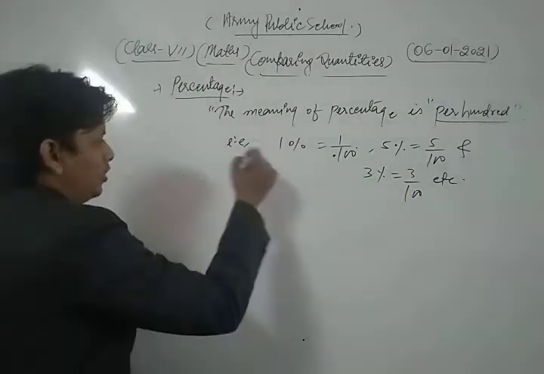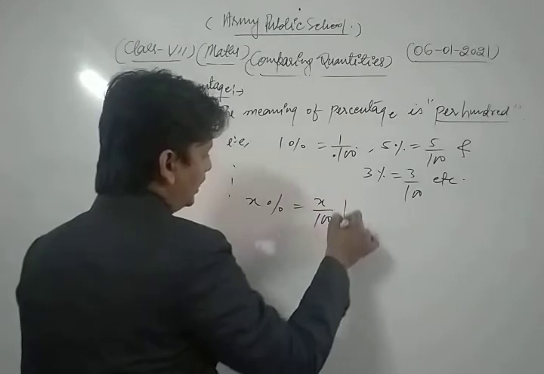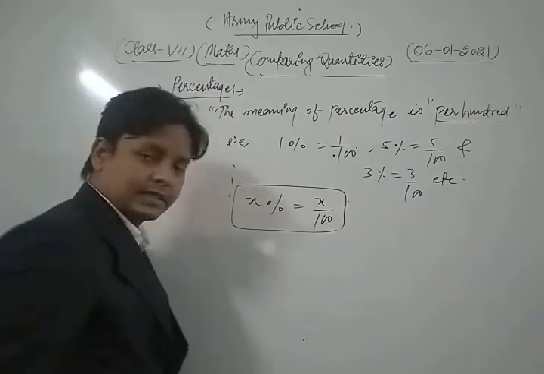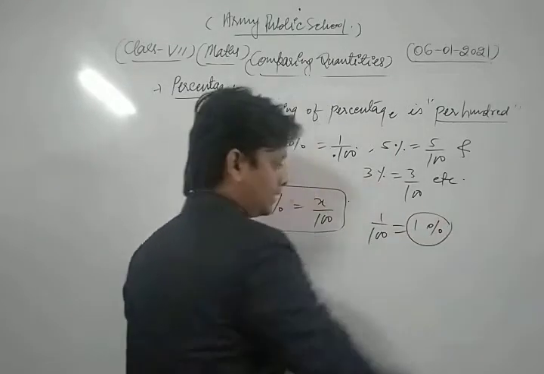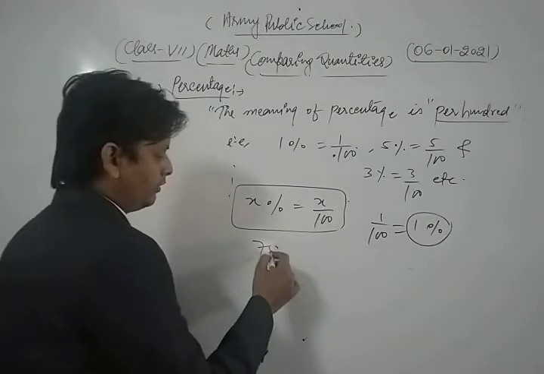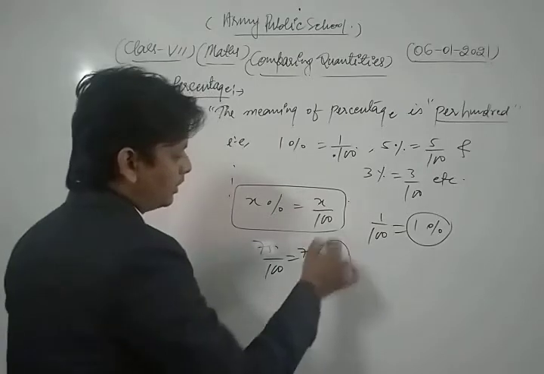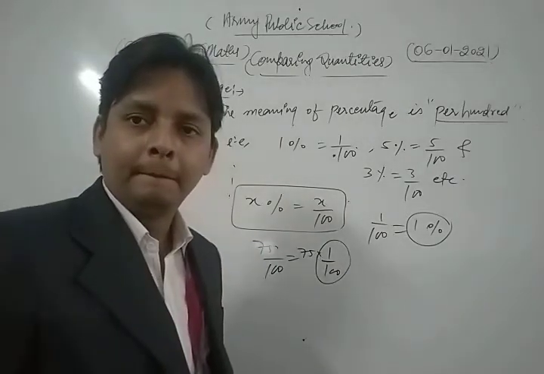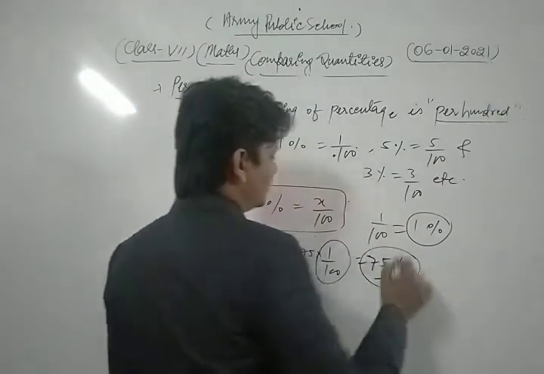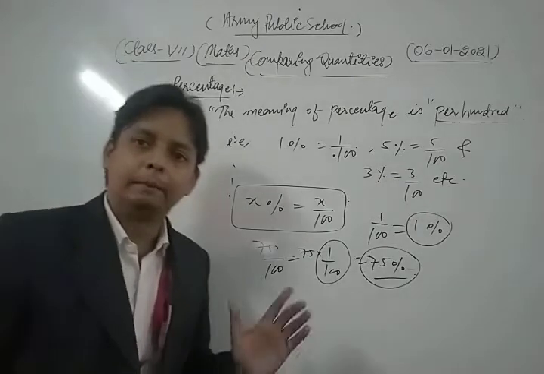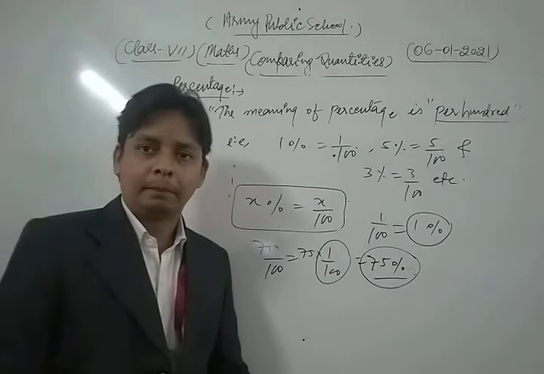Similarly, x% we write as x/100. So this is the meaning of percentage. If we write 1/100, we write it as 1%. If we have 75/100, then we write 75 into 1/100, and 1/100 is 1%, so we can write this as 75%. So this is the concept of percentage. Now let's see some important questions based on the topic percentage.